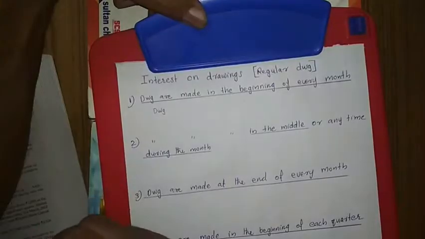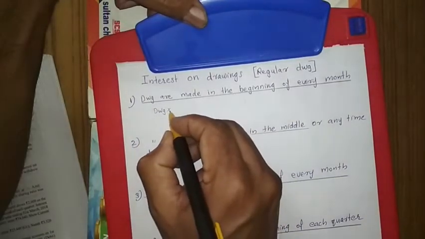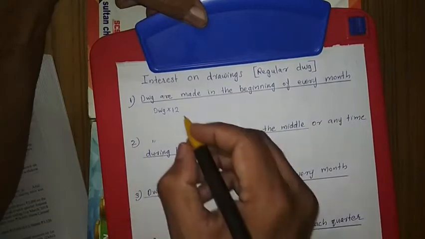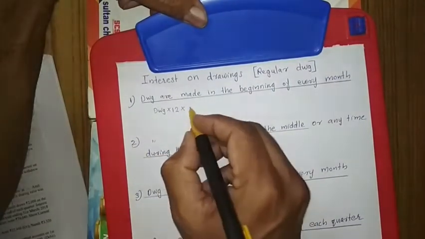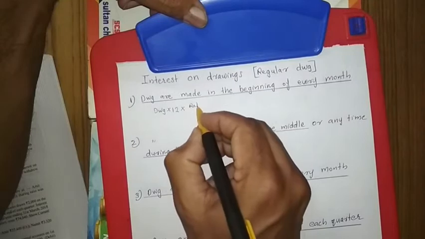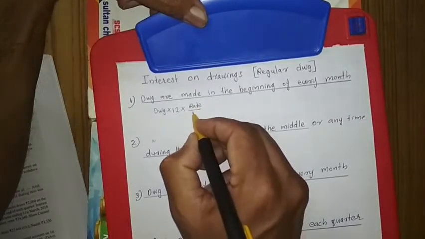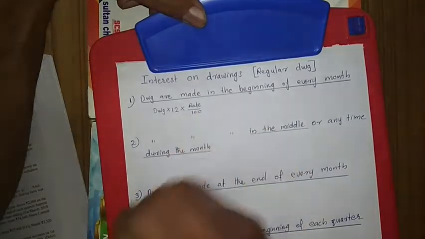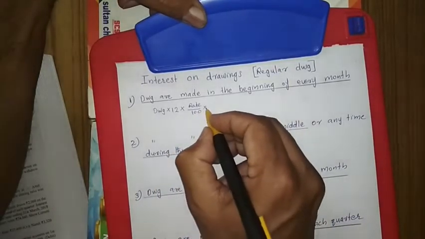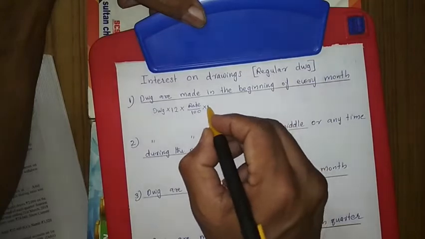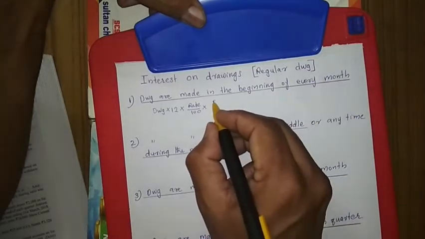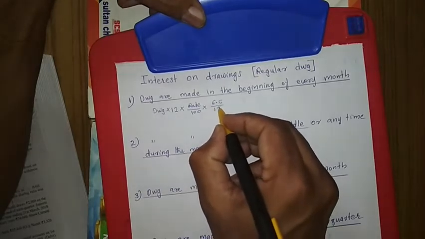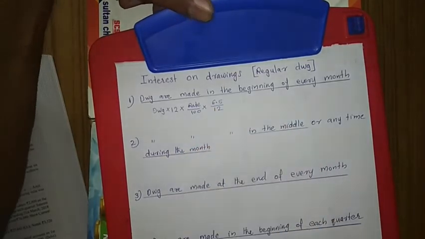Every month he is withdrawing, that is why we multiply with 12, so we will get one year's drawing, into rate upon 100. The rate will be given in the question. If it is 6%, take 6 upon 100, into, for the beginning of every month, 6.5 out of 12. This is the formula we are using.